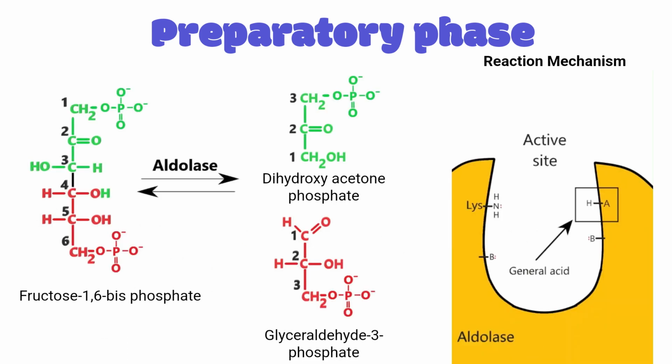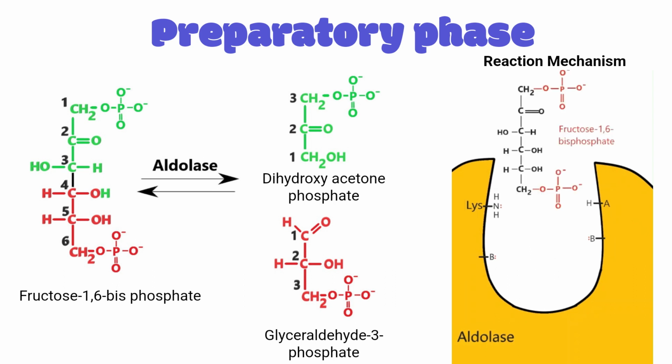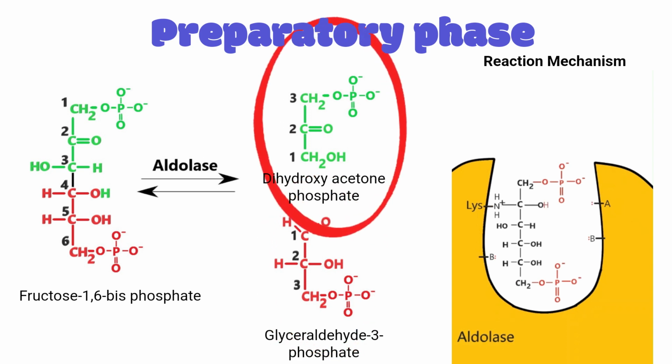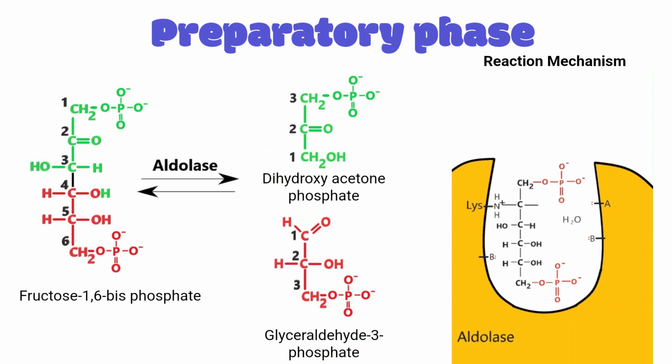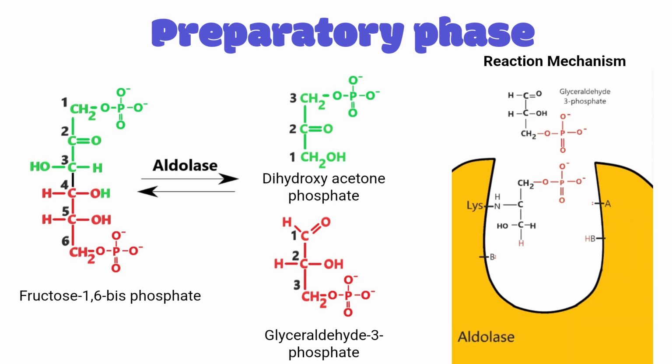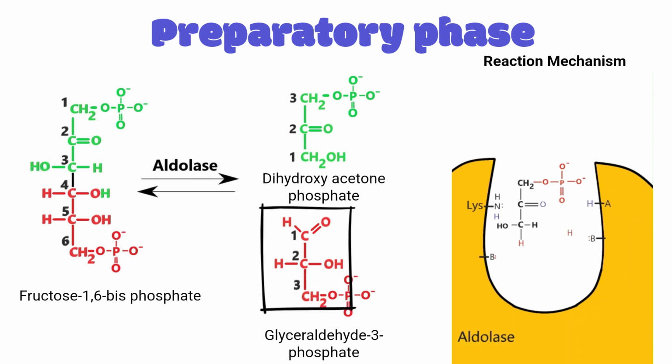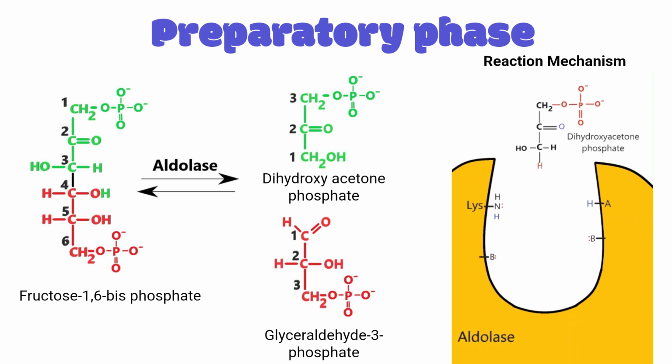Now the 6-carbon compound is cleaved in the middle with the help of the aldolase enzyme. 2 3-carbon compounds are liberated as products called glyceraldehyde 3-phosphate and dihydroxyacetone phosphate. Look at the numbering of carbon atoms. It is changed here. Carbon atoms 1, 2 and 3 now become atoms number 3, 2 and 1 of dihydroxyacetone phosphate, and the order is reversed. Atoms 4, 5 and 6 become atoms 1, 2 and 3 of glyceraldehyde 3-phosphate.